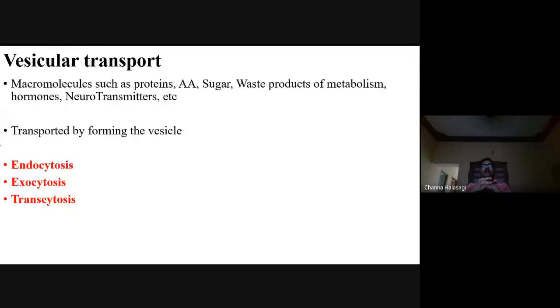Next, coming to vesicular transport. Now we have completed passive transport, that is diffusion and osmosis, and we completed active transport, primary active transport and secondary active transport. Next, coming to another form of transport, that is called vesicular transport. There are some macromolecules such as proteins, amino acids, sugars, waste products of metabolism, some hormones, neurotransmitters.